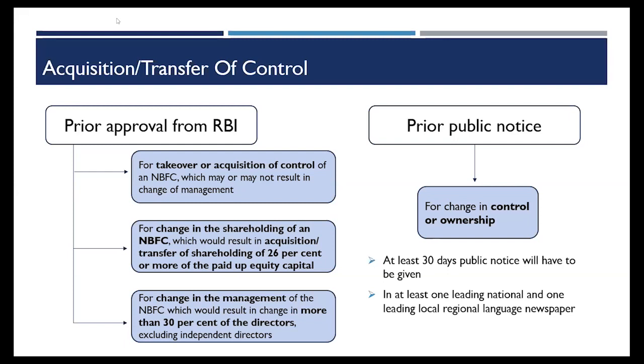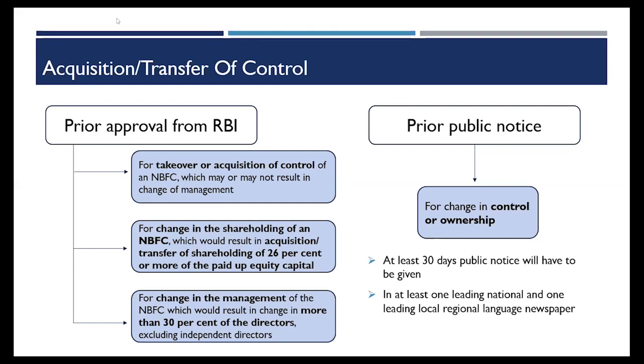There can also be a case where I already have significant control over the company. So I already own, say, 70% and the next person B is holding 30%. He transfers to me that 26% from his share, or the entire 30%. So I was already in control of the company. However, the language says that if there is any change in shareholding of more than 26%, I'll still require the prior approval.